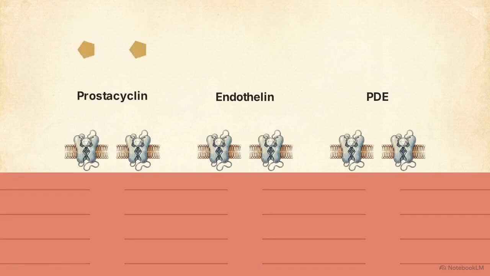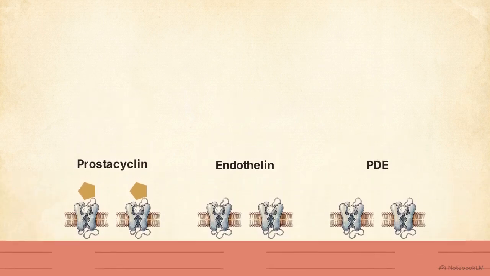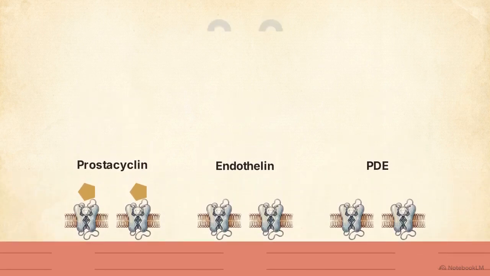The first strategy involves supplementing vasodilators. Prostacyclin analogs like treprostinil and iloprost bind to these receptors to induce vessel relaxation. The second strategy uses endothelin receptor antagonists. Agents like bosentan or ambrisentan cap these receptors, directly blocking the signals to prevent further narrowing of the vessel.